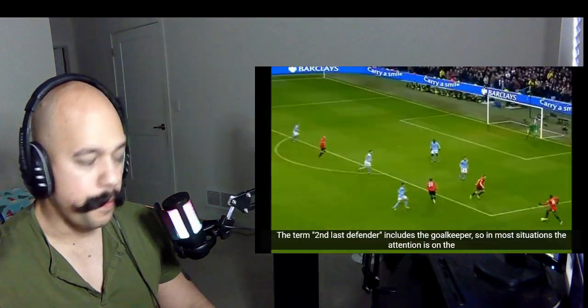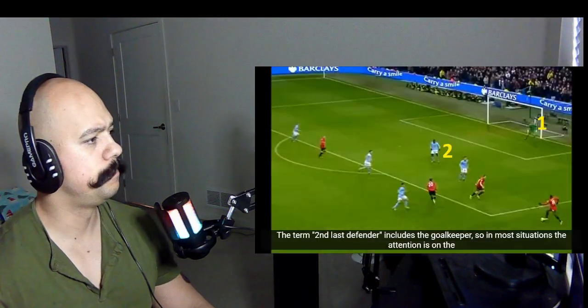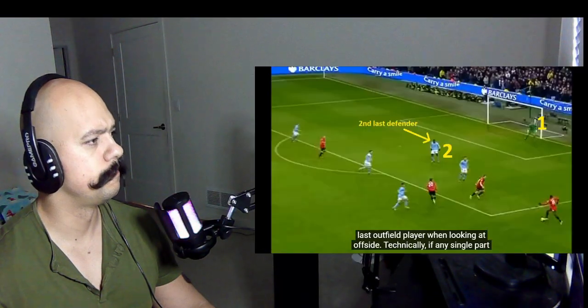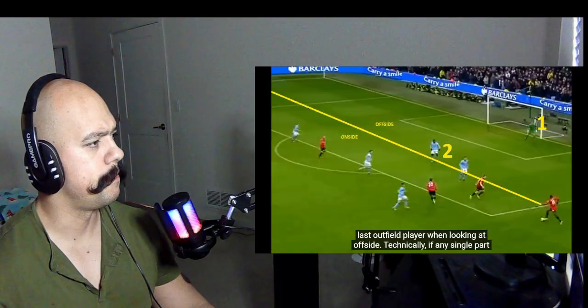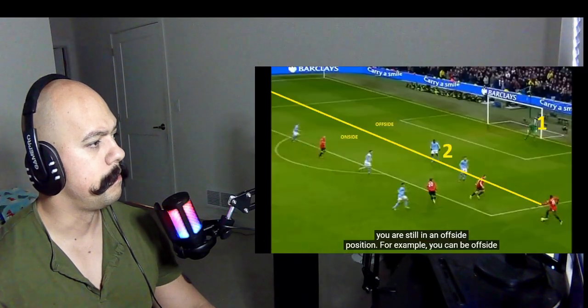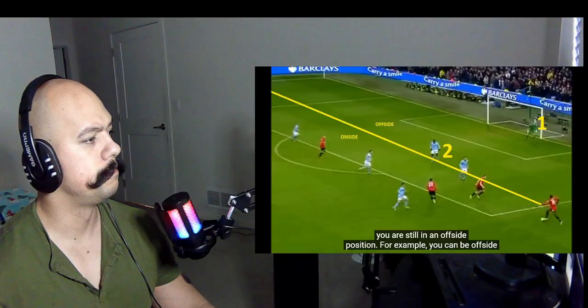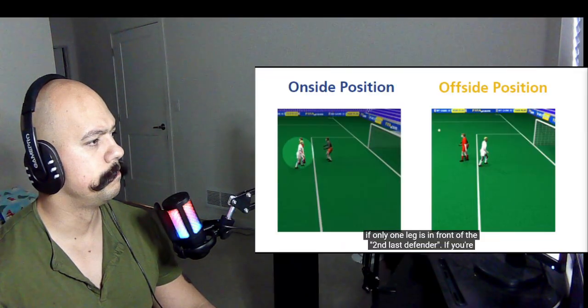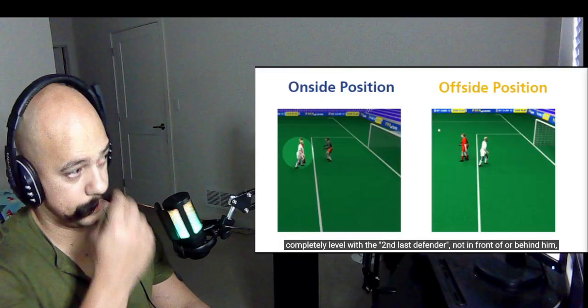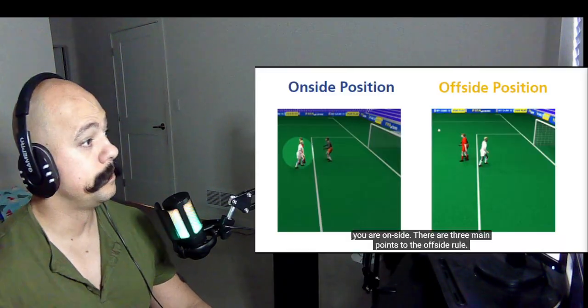The term second last defender includes the goalkeeper, so in most situations the attention is on the last outfield player when looking at offside. Technically, if any single part of your body is in front of the second last defender, not including your arms and hands, you are in an offside position. For example, you can be offside if only one leg is in front of the second last defender. If you're completely level with the second last defender, not in front of or behind him, you are onside.